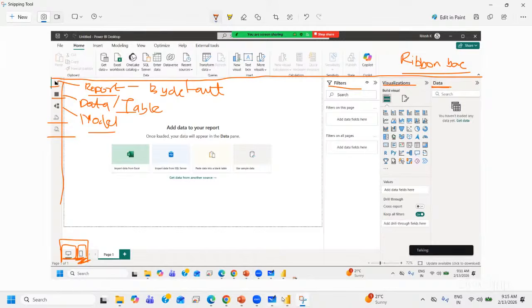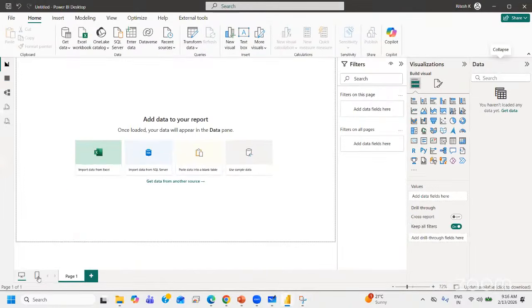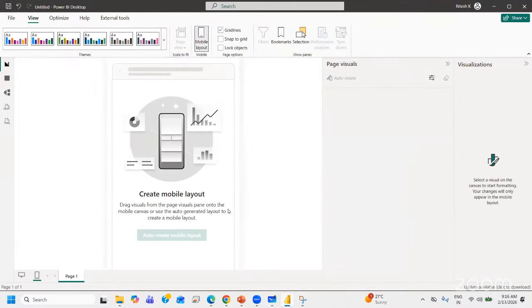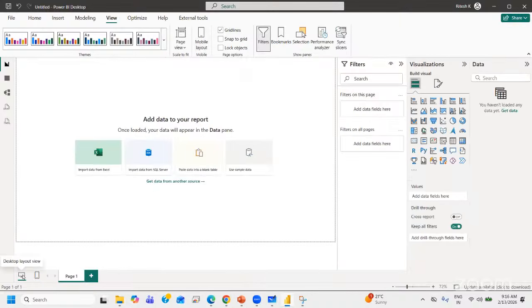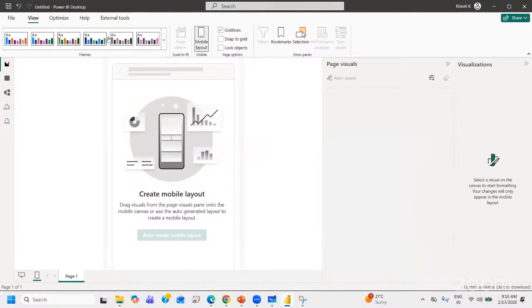Mobile view is also there, but if I just go to mobile view, it will be like a mobile only. See, it will be like a mobile. So this is desktop view. Let's go with desktop by default. We will try to take small examples of mobile view once you get good exposure. Mobile is just a view. All the other options remain the same, right?